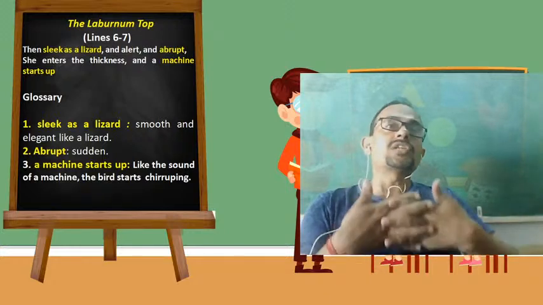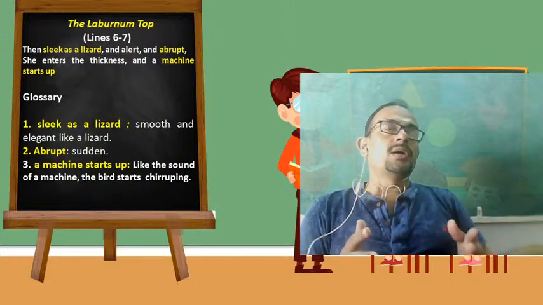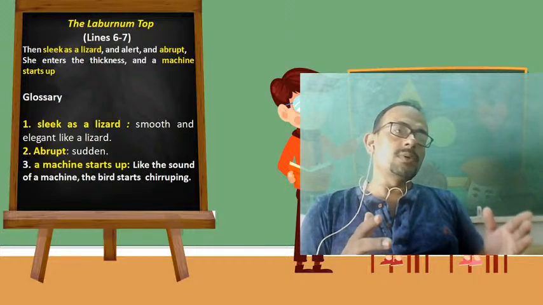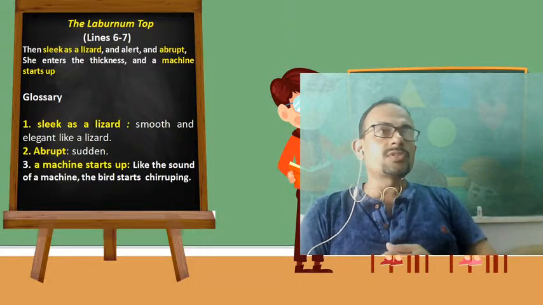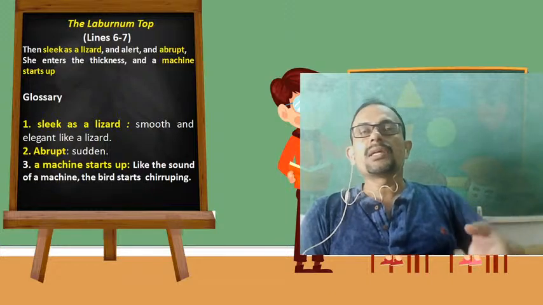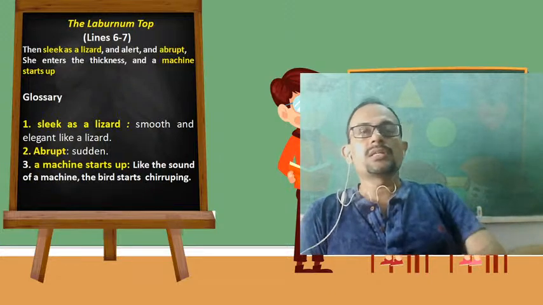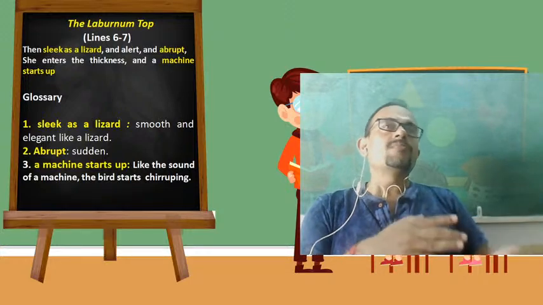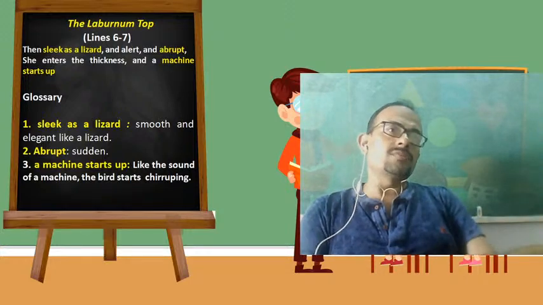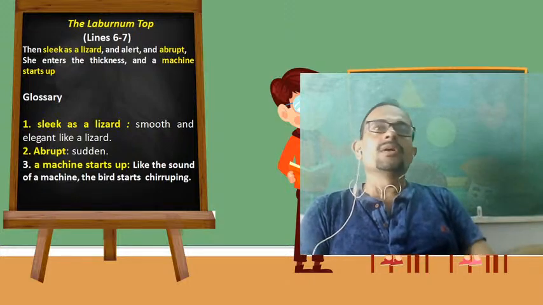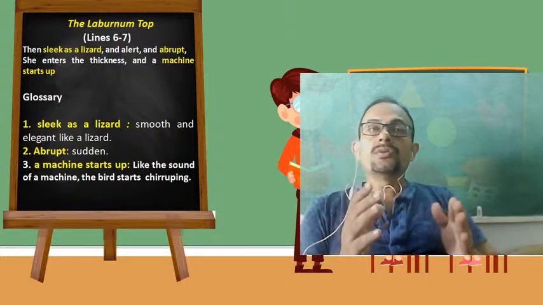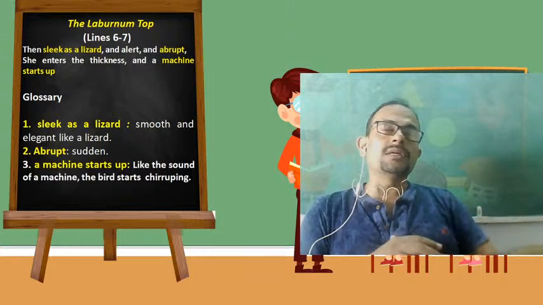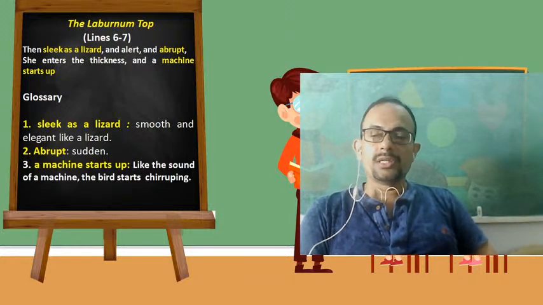Likewise, with her chirping sound, she is producing a different kind of sound. Therefore, her chirping has been compared to the sound of a machine here. So as soon as she enters the depth of the tree, the thickness, the bushy part of the tree, a kind of sound starts, and this sound is compared to a machine here.